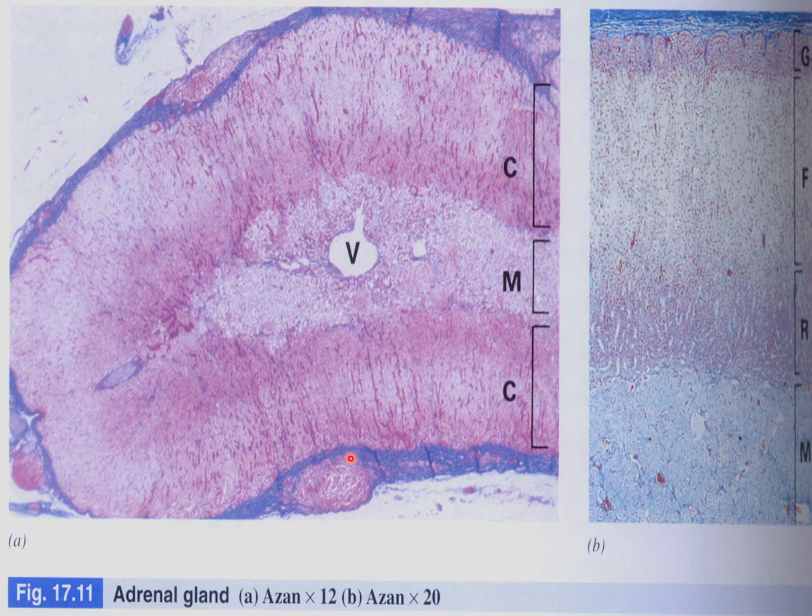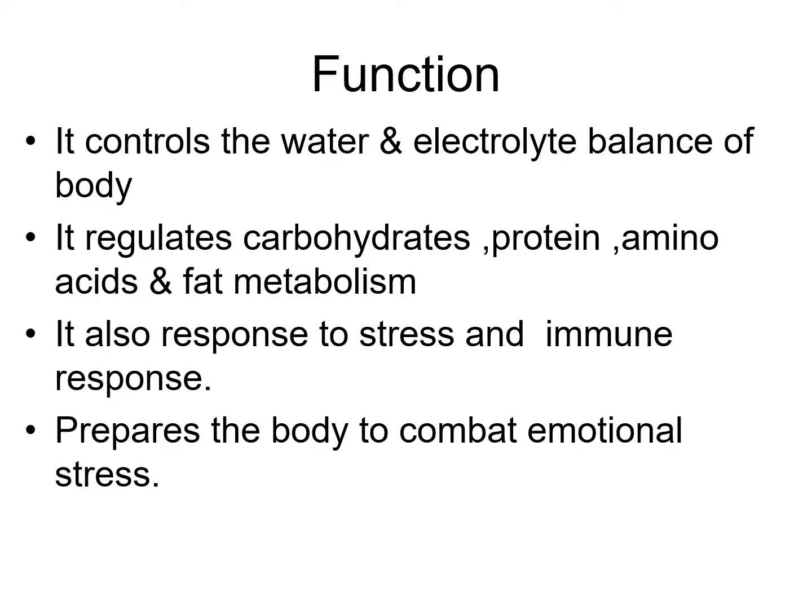So you can see this under 20x, under the dissecting microscope. V means central vein. This one is the medulla. Lighter zone is the medulla. This one is the cortex. This is the reticularis part, this is the fasciculata part and this is the glomerulosa part. This one which is darker, this one is the capsule. So this is the slide of adrenal gland. So you can easily identify by these groups, cortex and medulla.